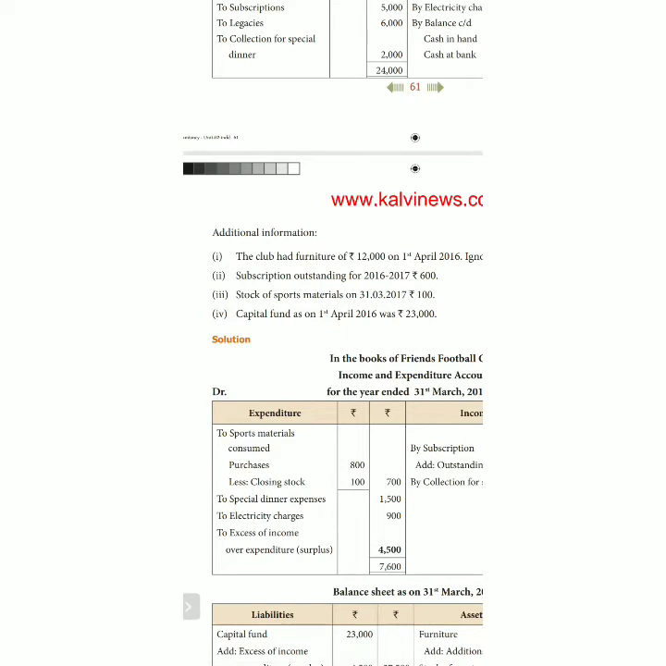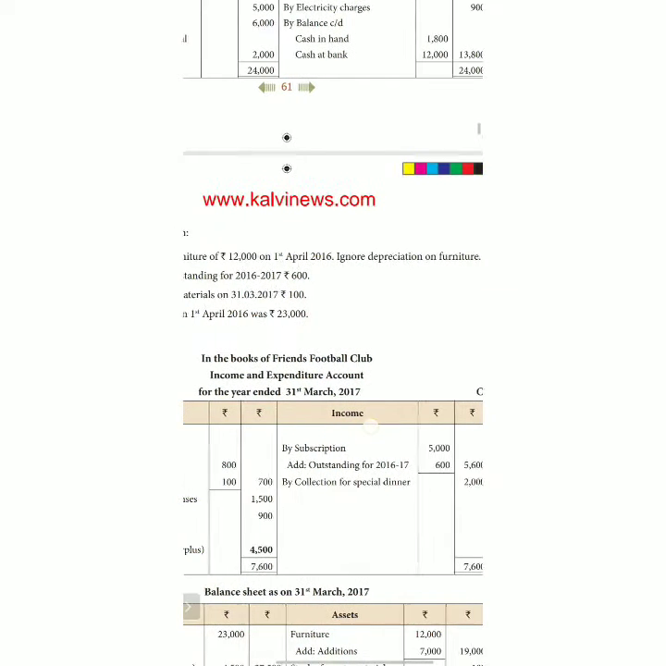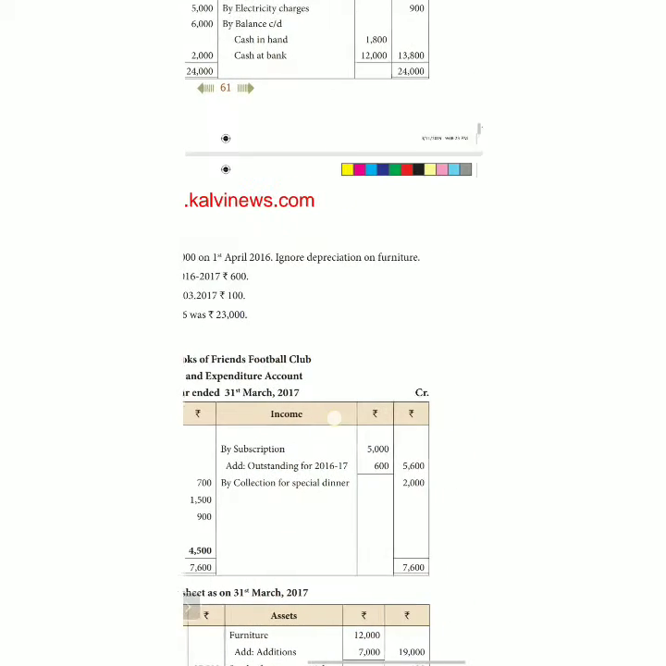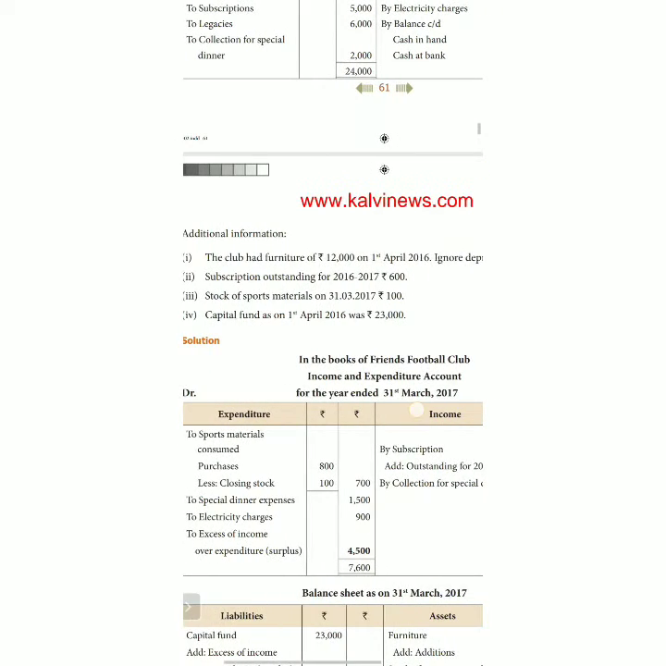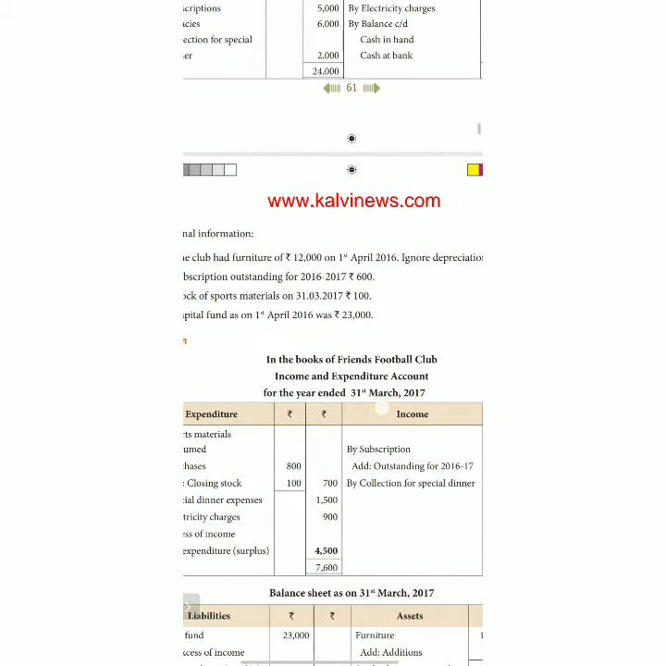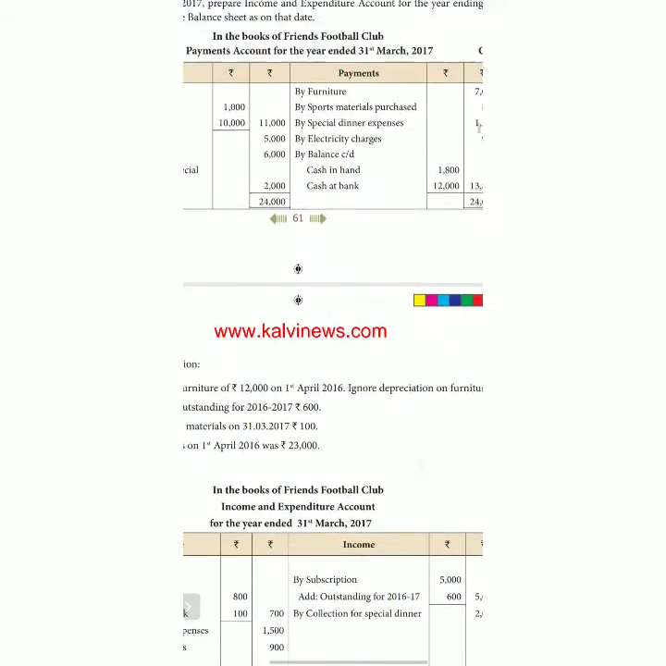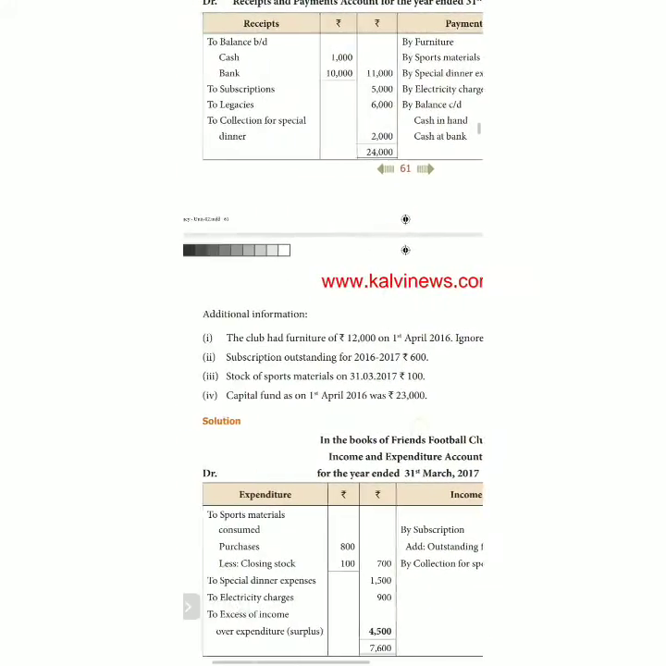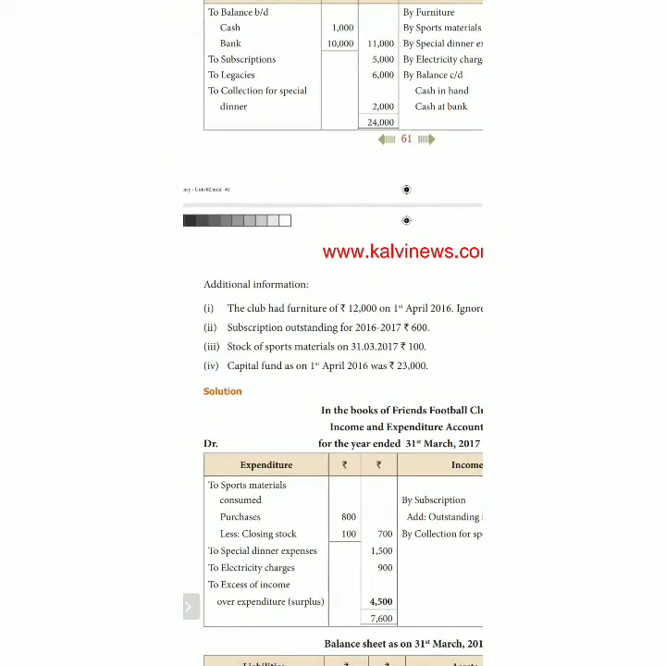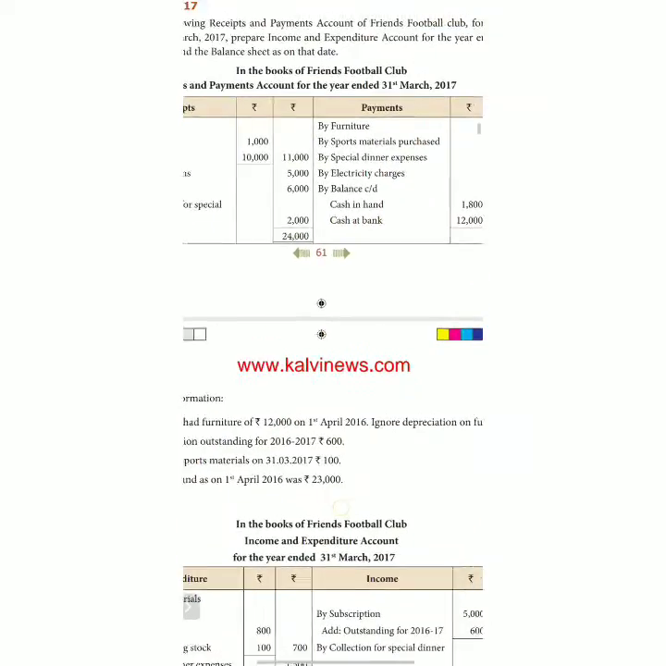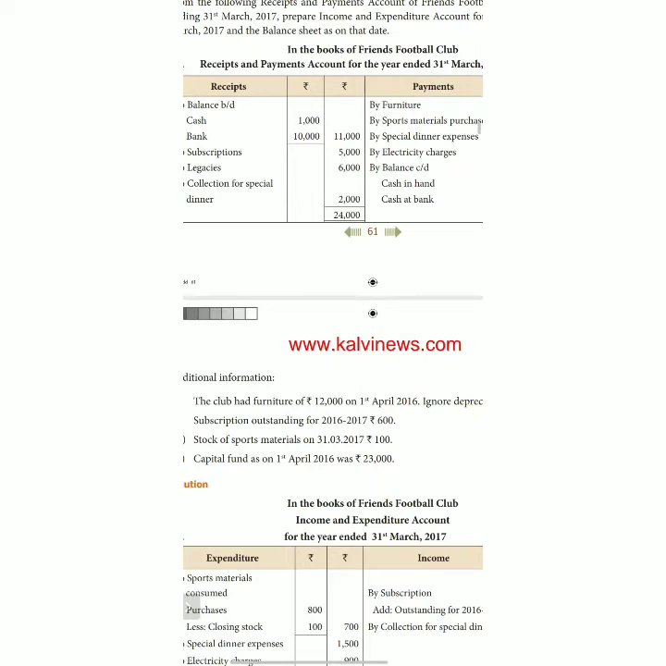The club had furniture of rupees 12,000 on 1st April 2016. Ignore depreciation of furniture. So already they have furniture of the value 12,000. Kindly ignore depreciation. But this year they bought furniture for 7,000. So the opening value of furniture is 12,000, and this year they bought furniture for 7,000. Both should be added and kept in the balance sheet on the asset side.